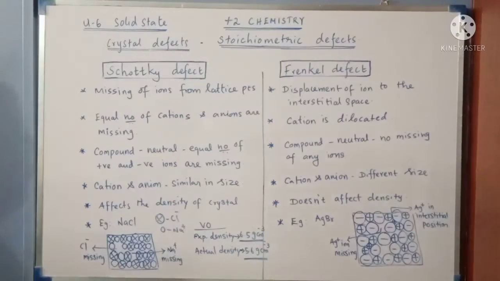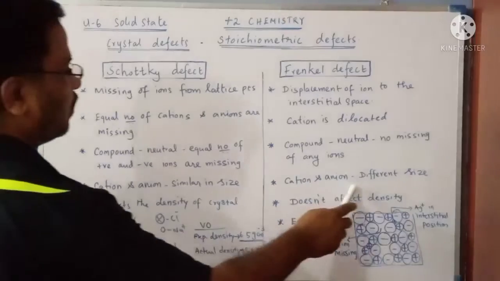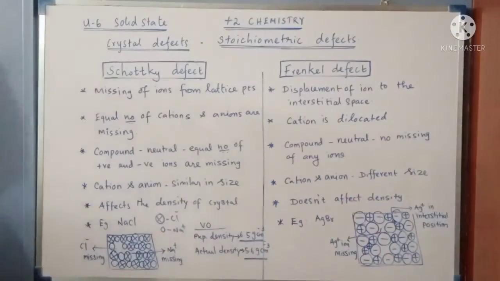Then in what kind of crystal is this Frenkel defect observed? It is observed in ionic compounds where the cation and anion differ much in size. Normally, this Frenkel defect is observed in crystals where the anion is much larger than the cation. That's the reason why the cation is smaller, the anion is larger, and the cation is the one getting displaced.